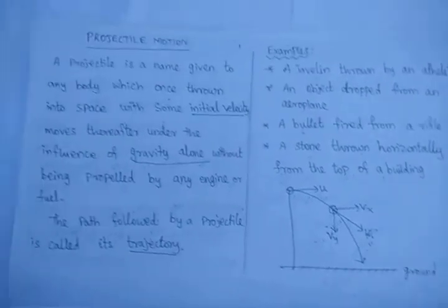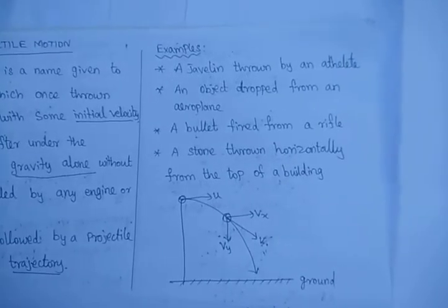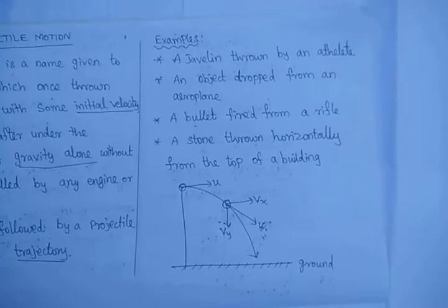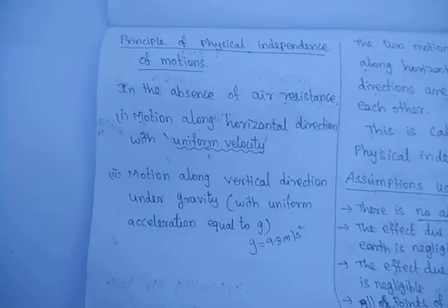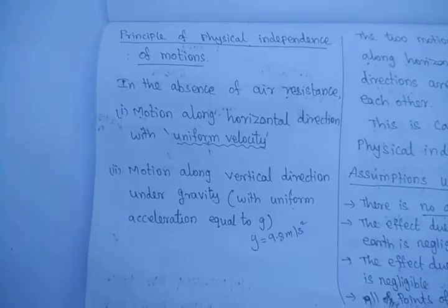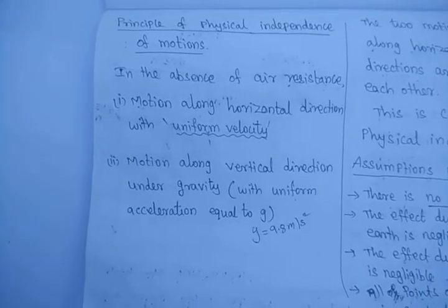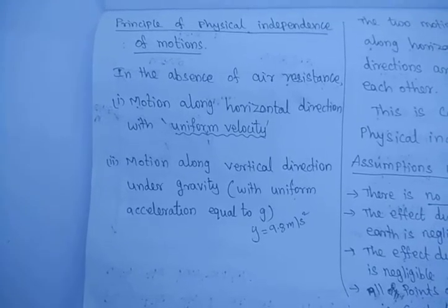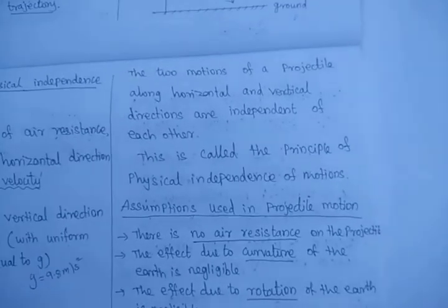So here we have seen what projectile motion is and some examples of projectile motion. Projectile motion obeys the principle of physical independence of motion. Physical independence of motion means the horizontal and vertical components of velocity are not dependent on each other during the projectile motion.